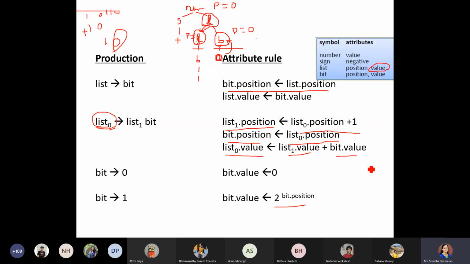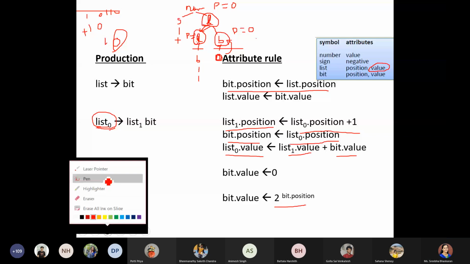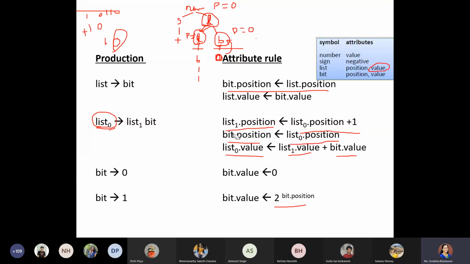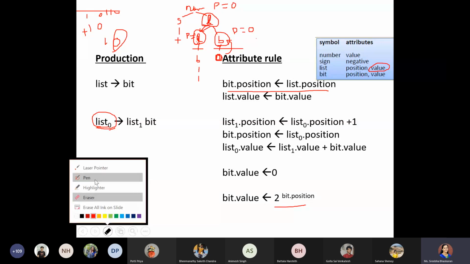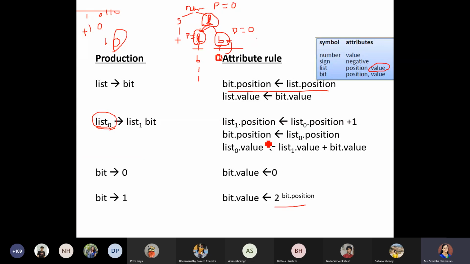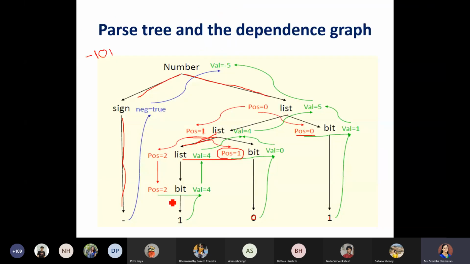If you remember, you can see here, this is what we have applied. So these are the rules we have applied as of now. Now coming to this bit part. This bit would be the same as the root node list, so it would be the same position value.